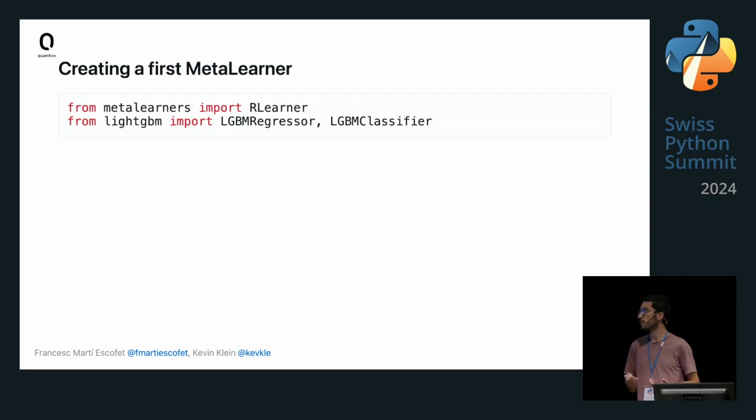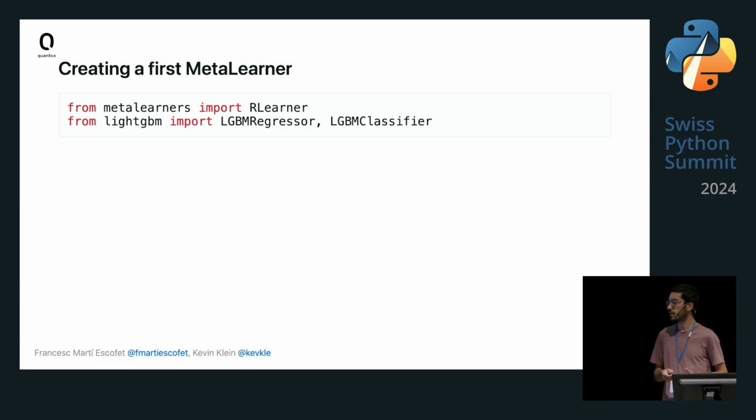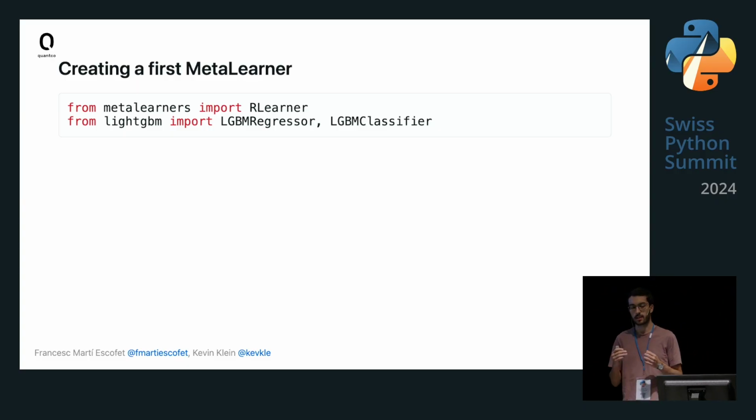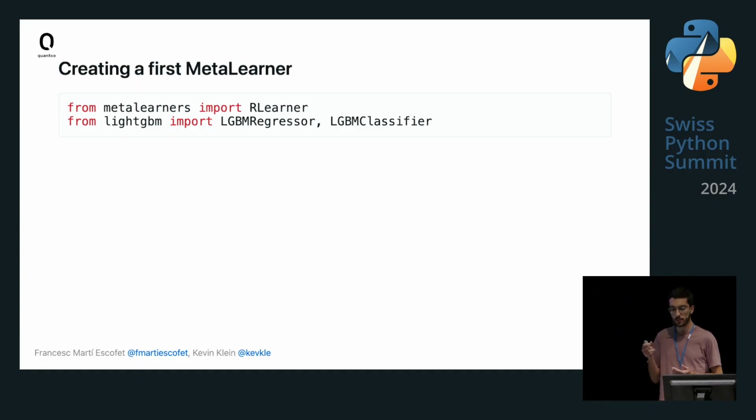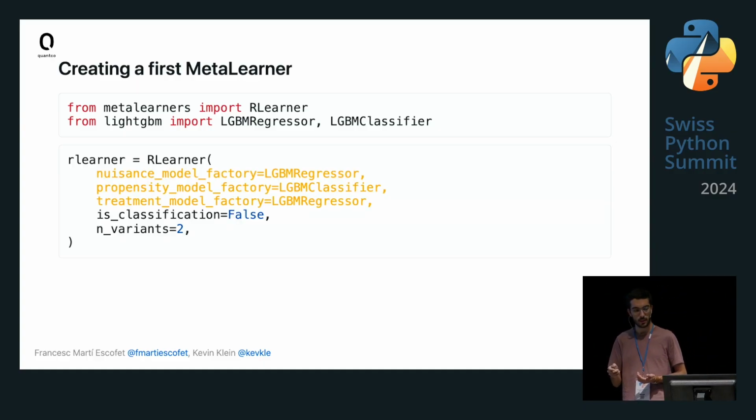And the first thing that you would need to do with any regular Python library is just the regular imports. In this case, we're going to use an R learner, which is a type of meta-learner. We have multiple of them implemented, but for example, we're just going to show this one. And then, as Kevin explained, we have multiple base models inside the meta-learner, and these base models are regular standard machine learning models that you have probably used, such as LightGBM trees. And in this case, we're going to use regressor and classifiers from LightGBM.